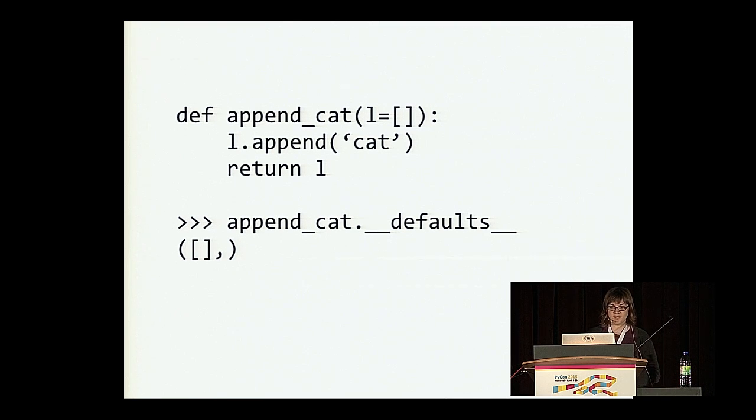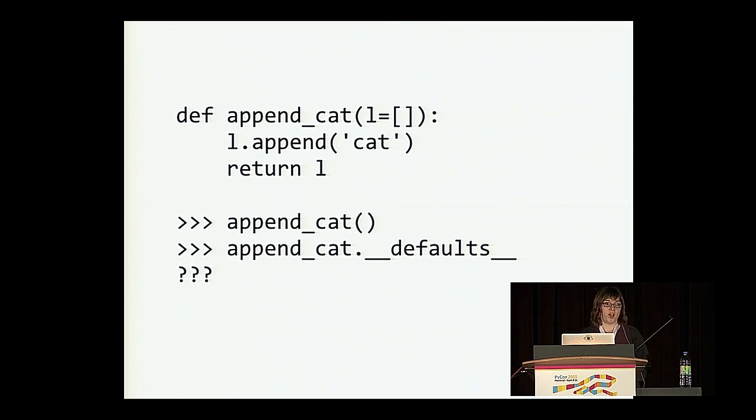So let's see what's inside this attribute. Right now, before we've invoked append_cat, it is a tuple with 1 element, and that's the empty list. This is the default value of our argument L. So suppose we invoke append_cat, and then in the second line, we try looking at the defaults again. We can see what that contains. Now it contains a list with 1 element, cat. So you can get a feel for what's going on here. When Python defines a function with default arguments, it'll store that value when the function is defined inside __defaults__. And it doesn't create a new list each time the function is invoked, which you might otherwise expect.